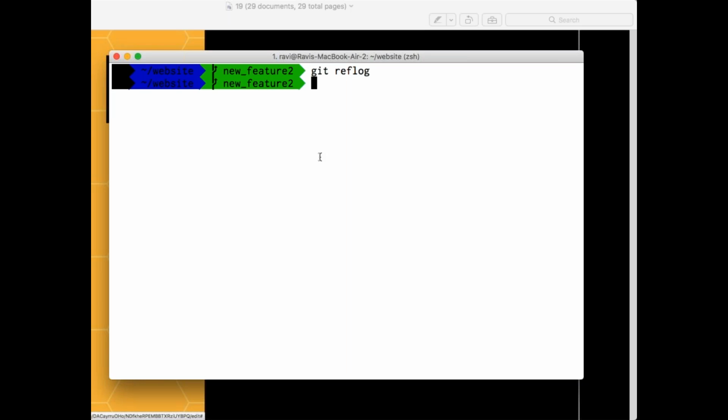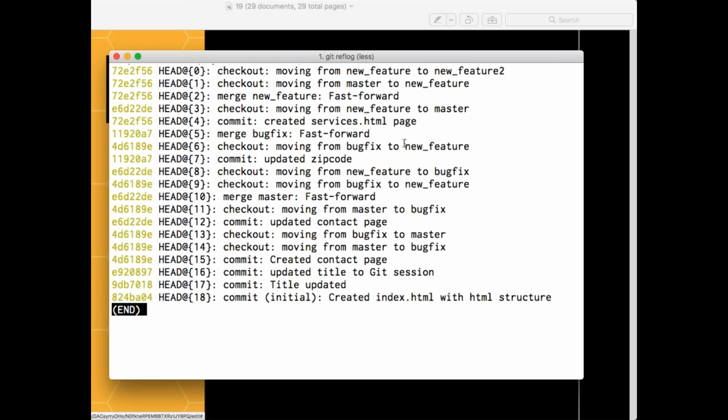No need. That's the reason why it does not create any commit ID. In recursive merge, your head is moving ahead. This head is moving ahead. Now they both need to merge at another point. That's the reason why it will create a new commit ID. Now if you see here, git reflog.